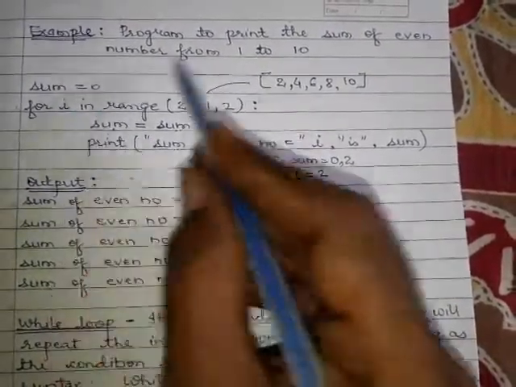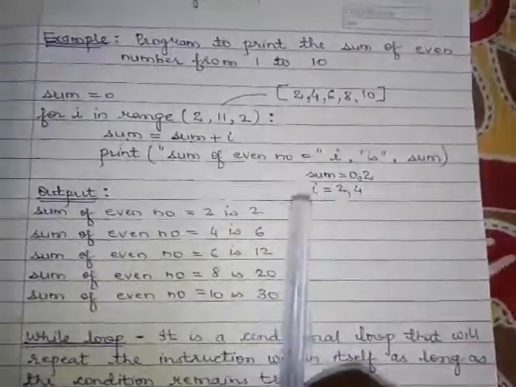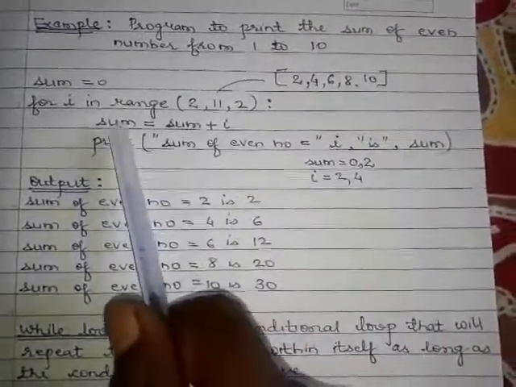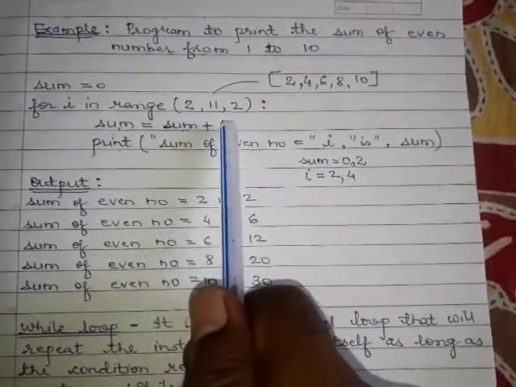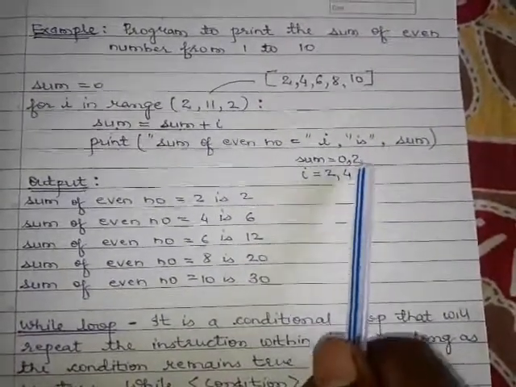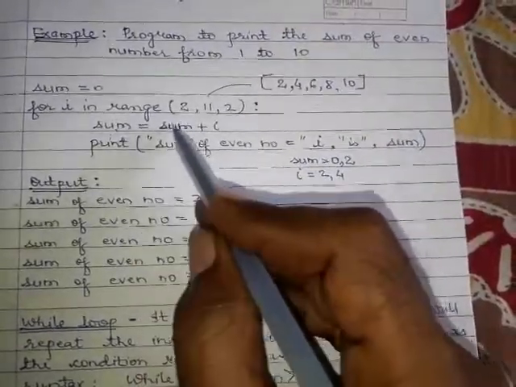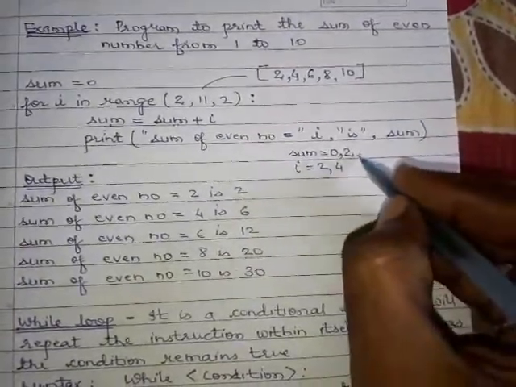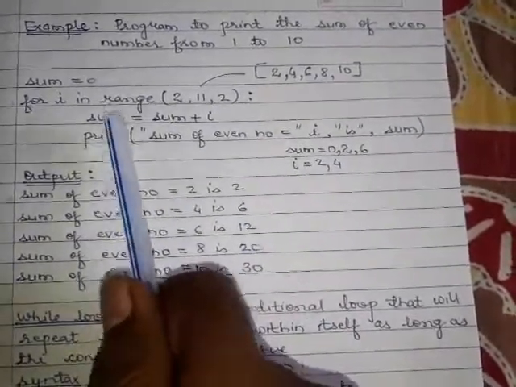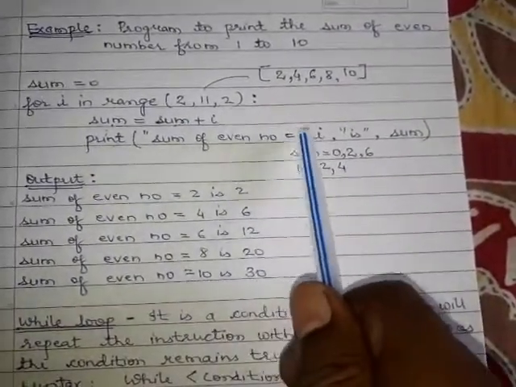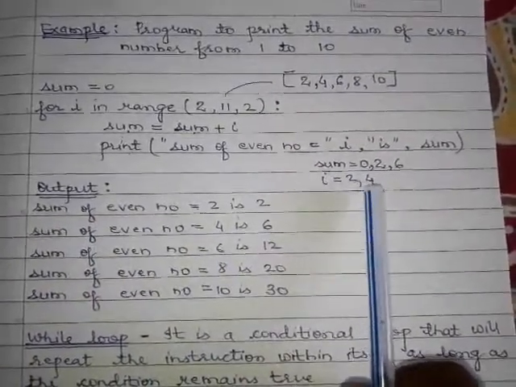Then again I has to reach the second element. Now the value of I is 4. Sum equals sum plus I. The value of sum is 2, so 2 plus 4 is 6. The value of I is 4. So the value of sum is 6. Now the value of sum changes from 2 to 6. This is executed. Now the next statement, print sum of even number equals I. What is the value of I? 4.